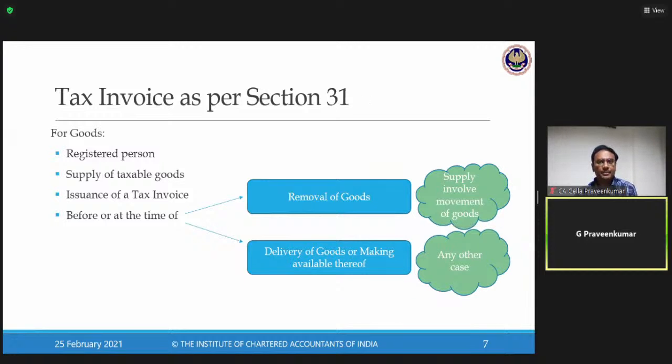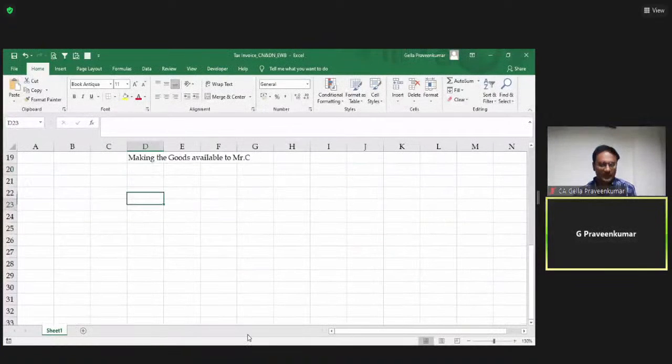So friends, please keep in mind, when we talk about issuance of a tax invoice, I have to issue a tax invoice before or at the time of removal of goods. Can we take one example on this for a better understanding? Sure, we will come to this Excel file again. Let me share my Excel file. Example 1.